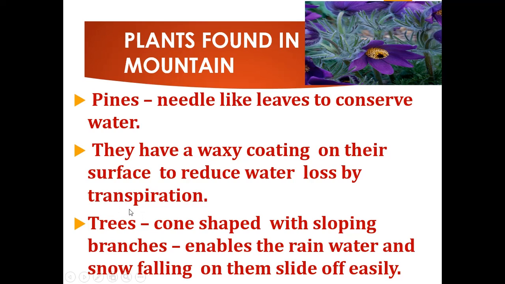So what is meant by transpiration? Excess water is removed from the plant after photosynthesis, isn't it, children? So these plants which are present in mountains have a waxy coating which reduces the water loss by transpiration. Then the trees in the mountains are cone shaped with sloping branches.